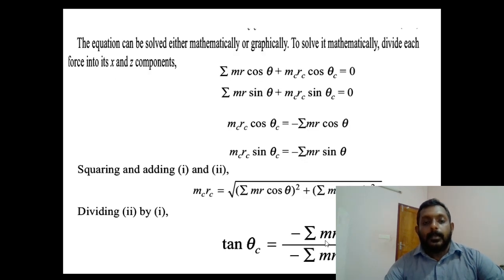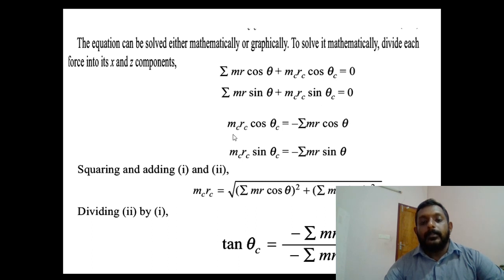The equation can be solved mathematically or graphically. For the mathematical solution, we can resolve the system into x and y components. So we can write sigma mr cos theta plus mc rc cos theta c equal to 0, and sigma mr sin theta plus mc rc sin theta c equal to 0.